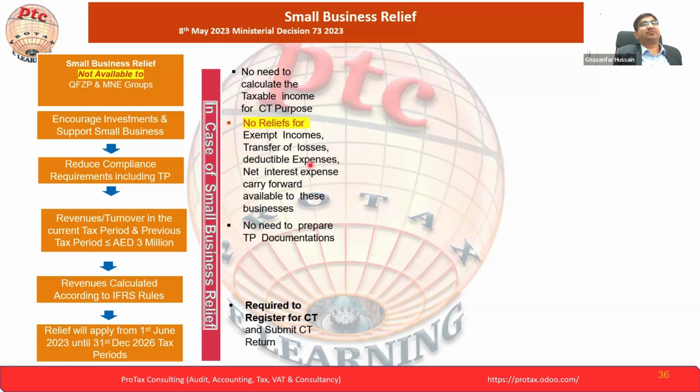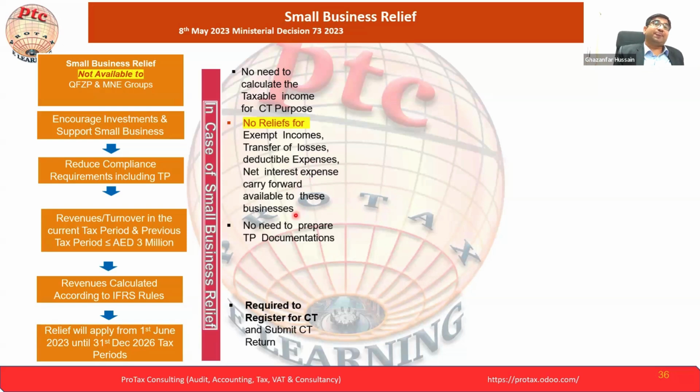Deductible expenses. What are deductible expenses? Wages and salaries. You cannot deduct them as long as you are not preparing the corporate tax return, so you will not be able to deduct. Net interest expense carry forward. Now we have the interest option. We can carry forward up to 10 years. That will not be available if you are opting for the small business relief.